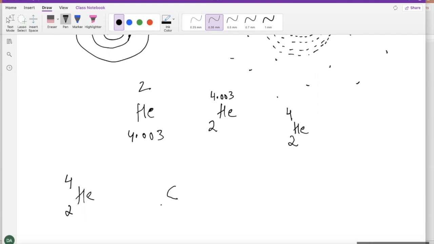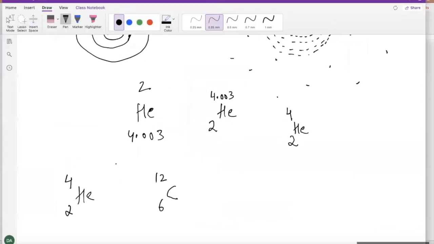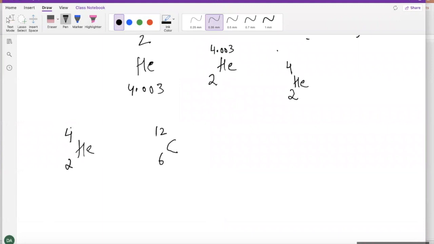If I go to carbon, it says 6 and 12, because if you go to carbon and check, carbon says 6 and 12.01. We're going to round that off to 12. Okay. So guys, we got the symbol for the atom, we got these numbers on the bottom and top. What are they telling us? This number on the bottom that you see is called the atomic number. The number you see on the top, guys, is called the atomic mass. So the bottom number is the atomic number. The number on the top is the atomic mass. It's also very commonly known as the mass number.